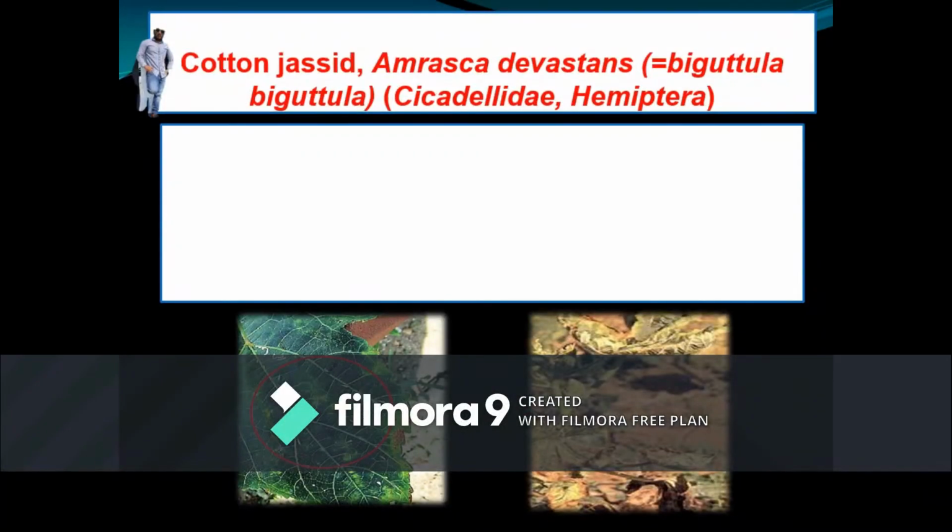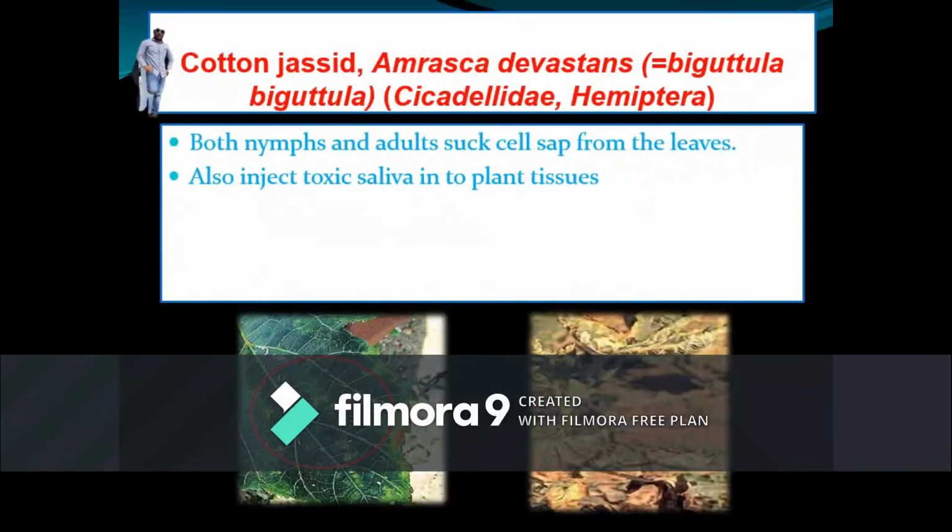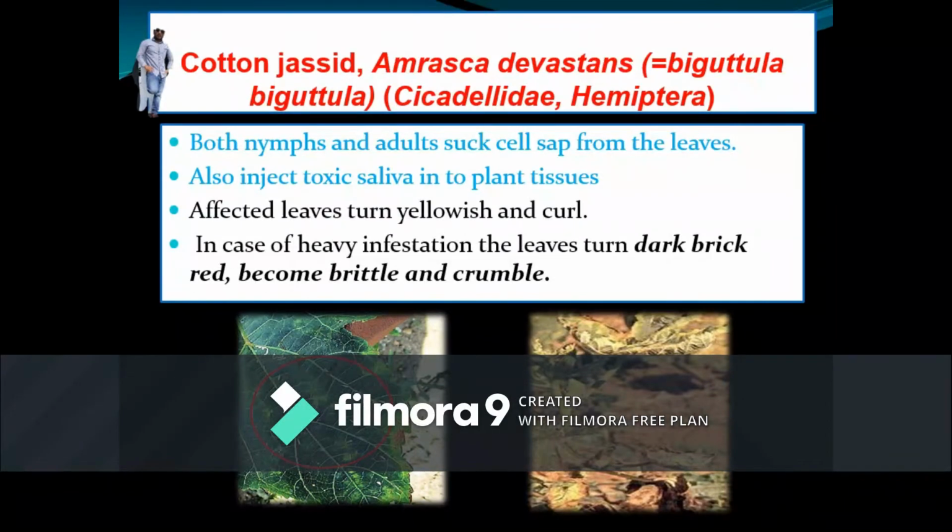Another important pest is cotton jassids. The scientific name is Amrasca devastans, also known as Amrasca biguttula, which belongs to family Cicadellidae, order Hemiptera. In this species, both the stages, nymphs and adults, suck the cell sap from the leaves. While sucking the sap, they inject saliva into the plant tissue, which leads to the leaves turning yellowish and curling. In case of heavy infestation, the leaves turn dark brick red and later become brittle and crumble.